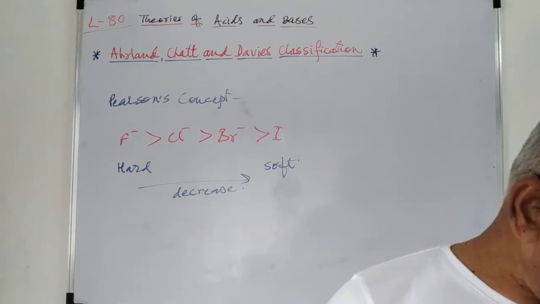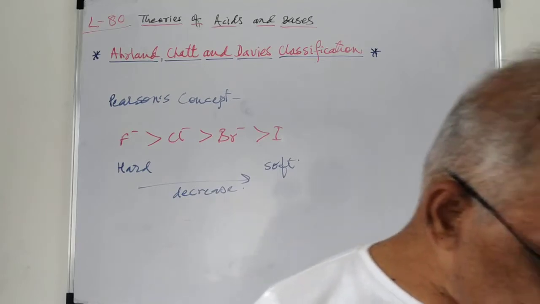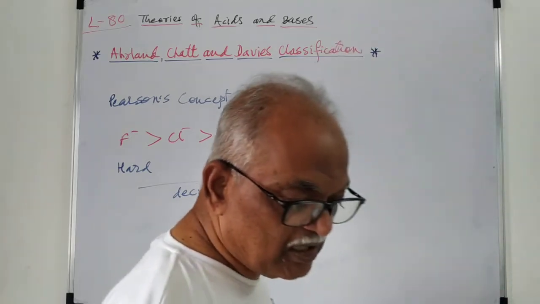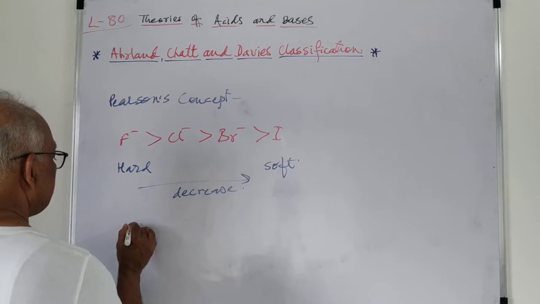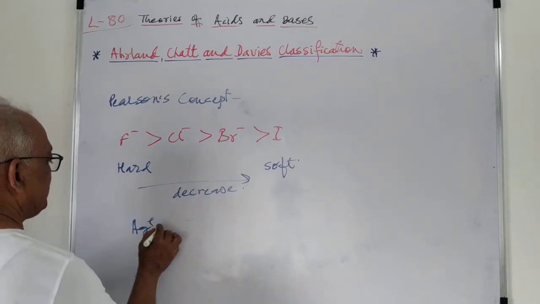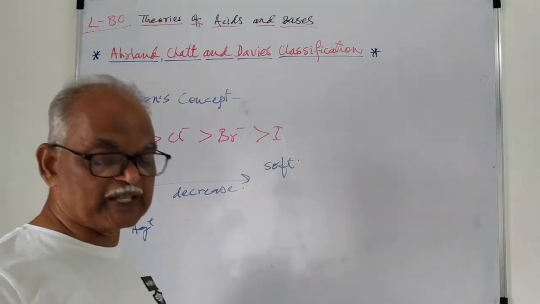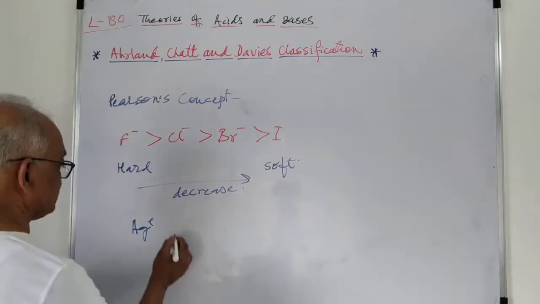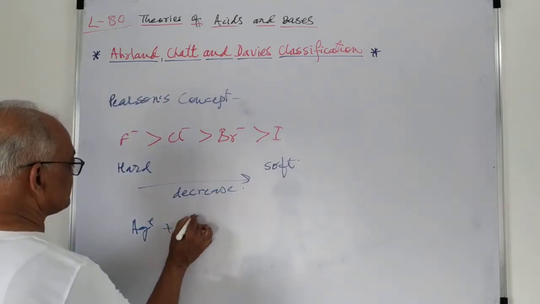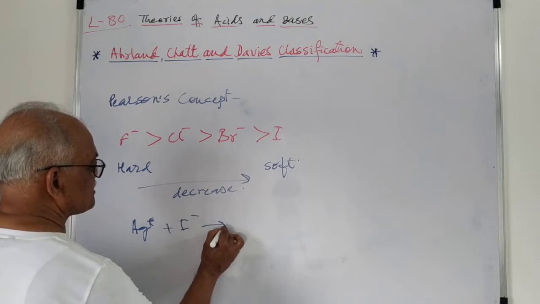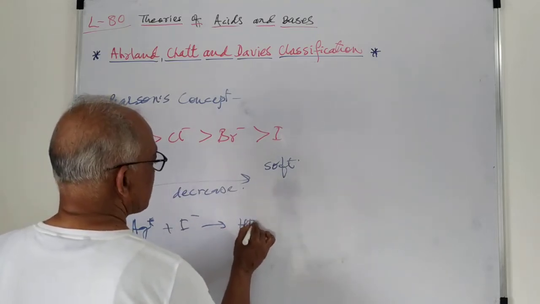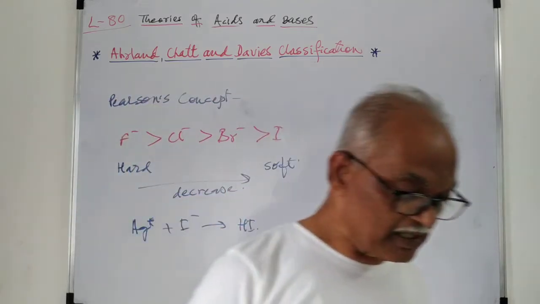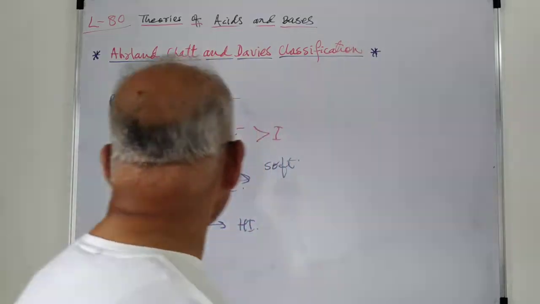In order to explain this, we will take many examples such as Ag plus. And if we see the soft or hard species, we can consider all these: H plus and I minus gives HI, and Ag plus with I minus gives AgI.